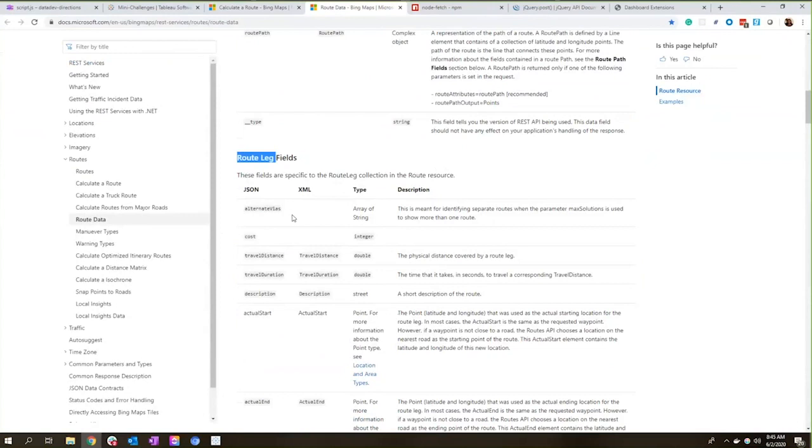So we have different legs for the route. So I only need to make one call to this API, and I can get both the distance as well as the driving directions. So I don't want to keep making the call twice. I want to make the call once and then parse out that data to fill in each piece.